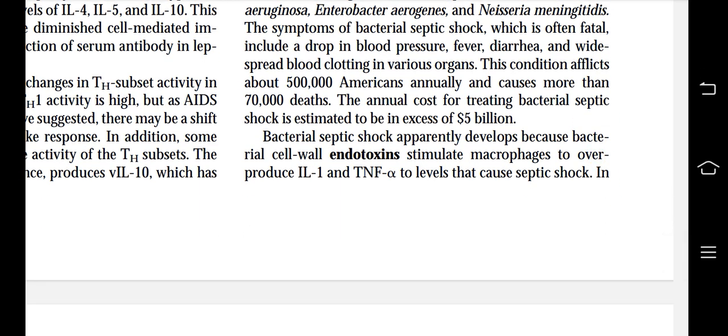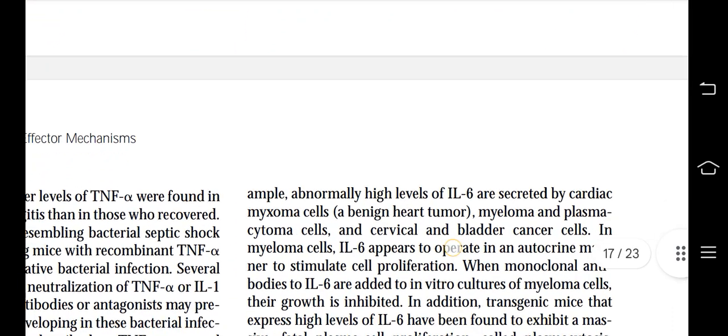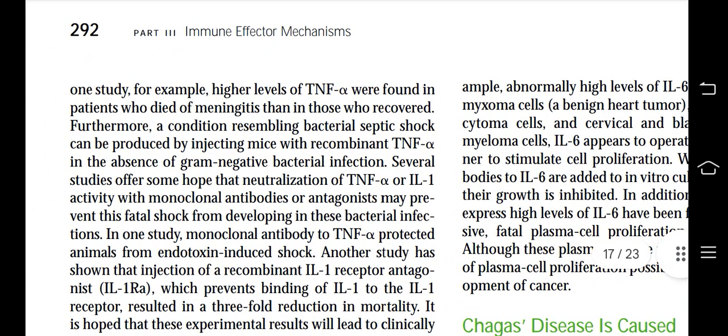So bacterial septic shock apparently develops because bacterial cell wall endotoxins stimulate macrophages to overproduce IL-1 and TNF-alpha to levels that cause septic shock. In one study, for example, higher levels of TNF-alpha were found in patients who died of meningitis than in those who recovered. Furthermore, a condition resembling bacterial septic shock can be produced by injecting mice with recombinant TNF-alpha in the absence of gram-negative bacterial infection.